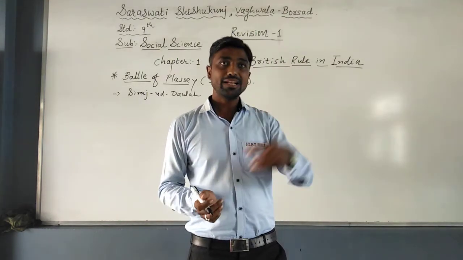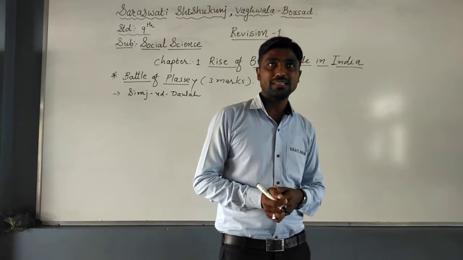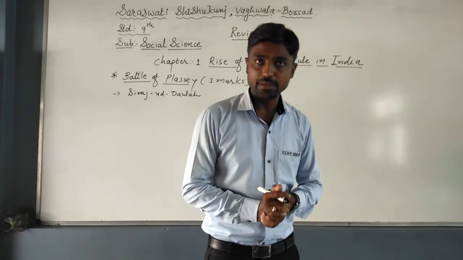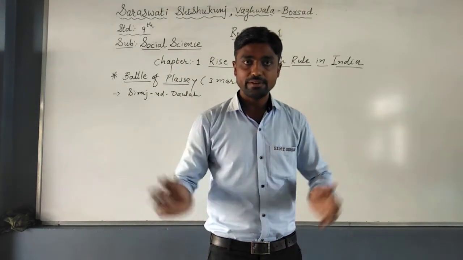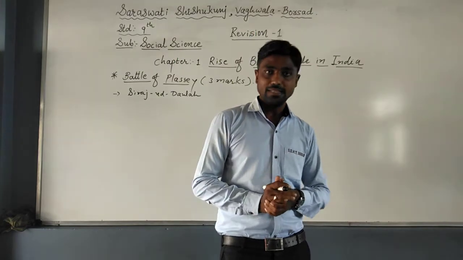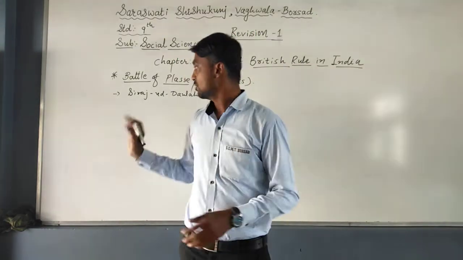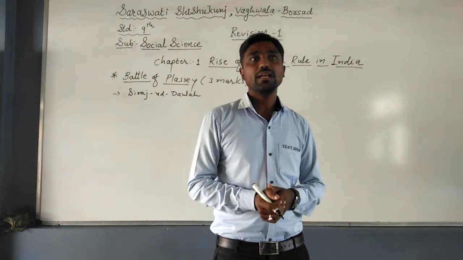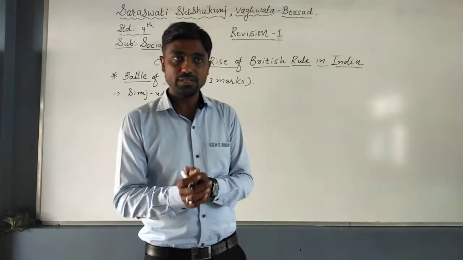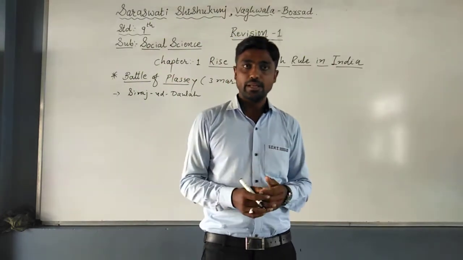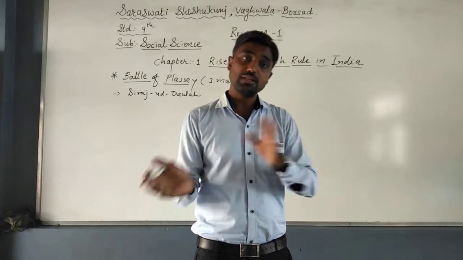For security and protection, they built a fortress around those trading centers, and this was disliked by Siraj-ud-Dowlah. So Siraj-ud-Dowlah destroyed the entire fortress. The entire fortress was destroyed by Siraj-ud-Dowlah.